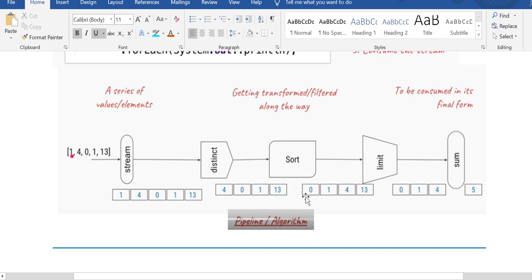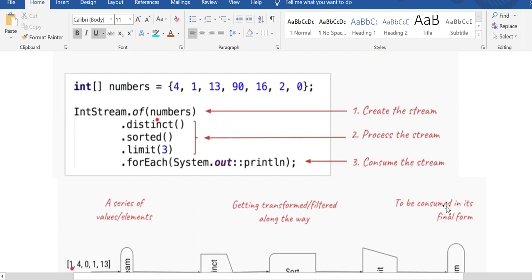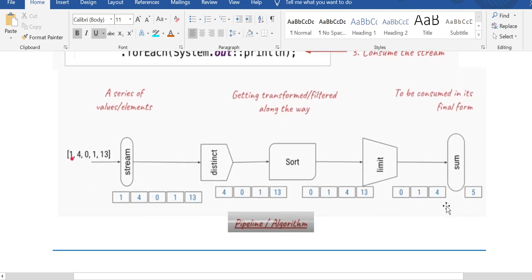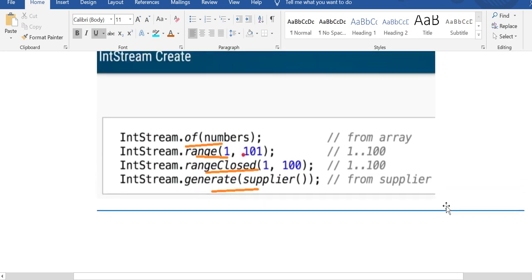Sort in ascending way: 0 1 4 13. Now limit, I want the first 3, so 0 1 4, and now I want to get the summation of it, so I can get the sum. So it's very simple, just a limit and then finally the terminal operation sum. Okay, and creation of a stream, you can use range, you can use rangeClosed, you can use of with an array.